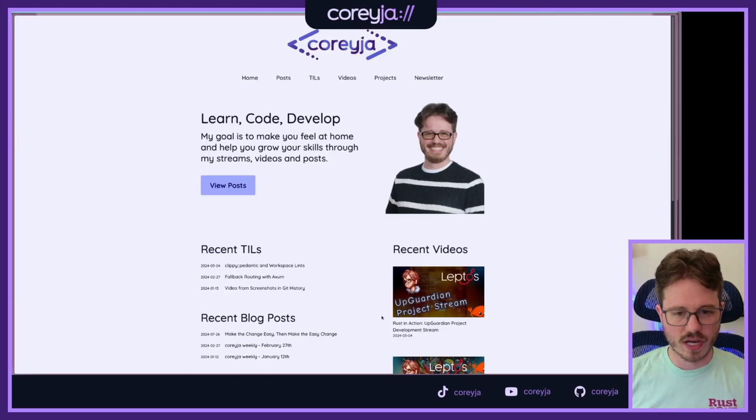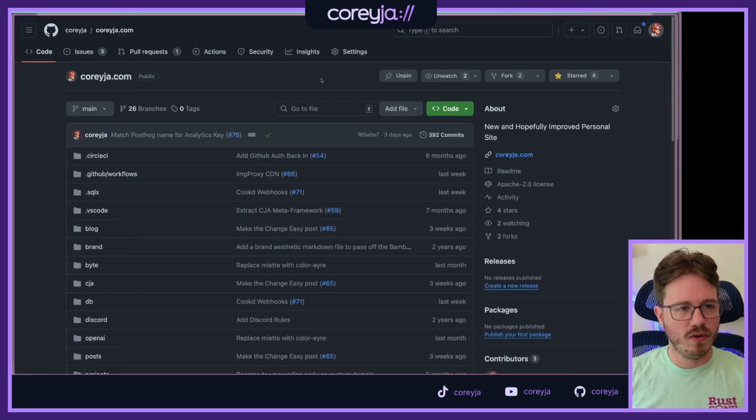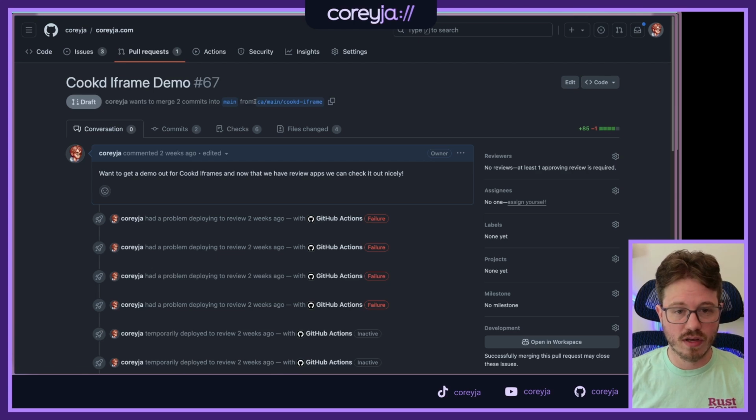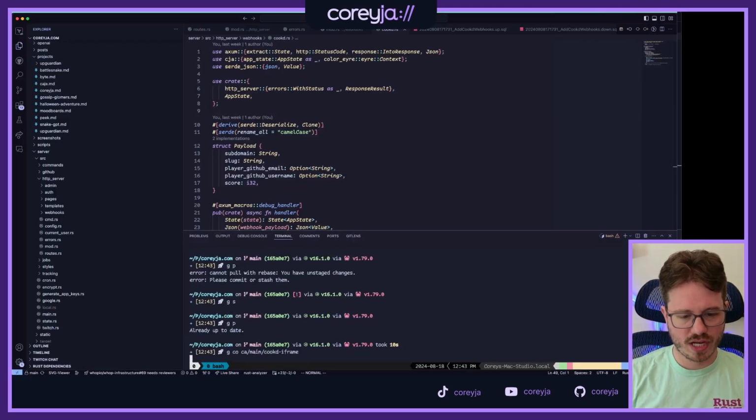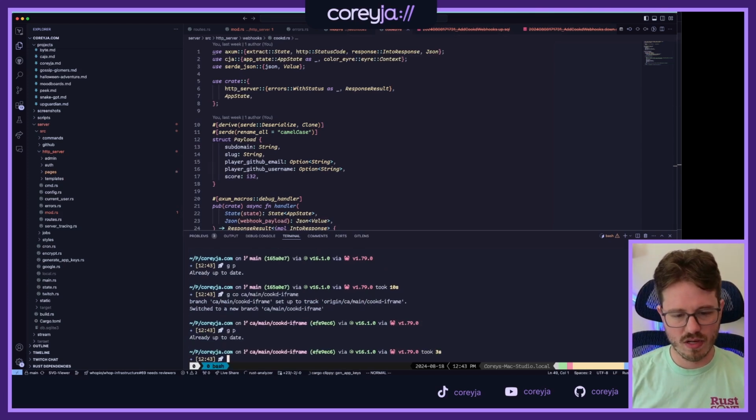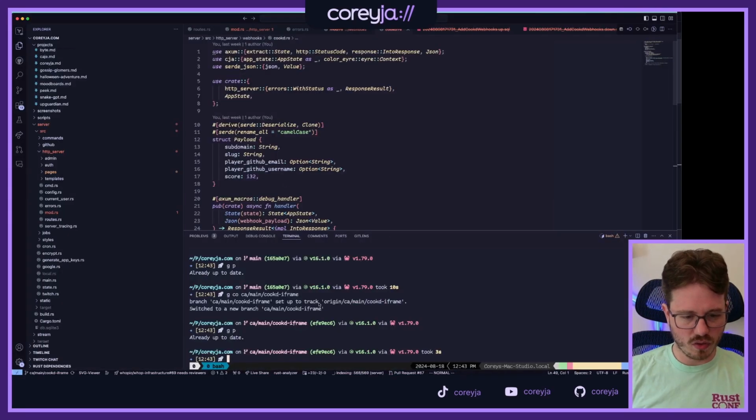There we go. Okay. So this is my blog. This is the GitHub repo for it at coreyja/coreyja.com. This is an Axum web app, and we're going to start hacking on it. I actually have an open pull request that I think we're going to work off of. So, cooked iframe demo. Let's check out this branch. I think I'm already up to date, but we'll do a git pull just to check. There we go. And yeah, let's run it locally.